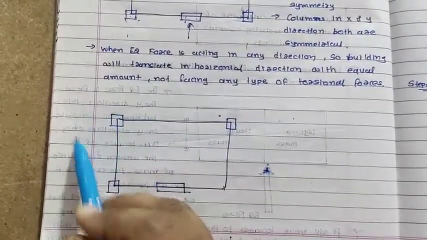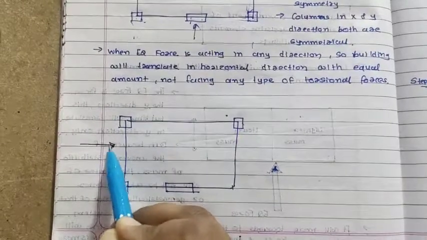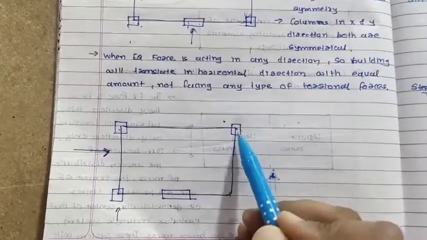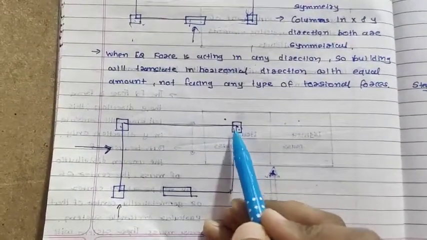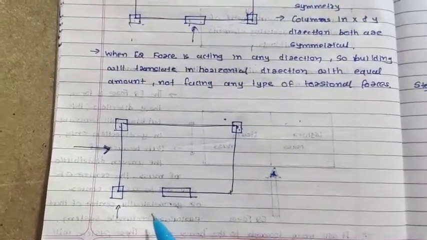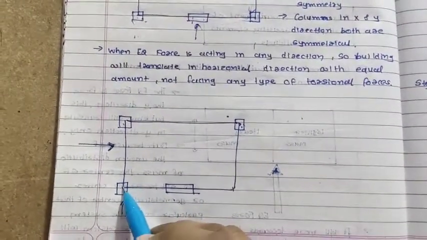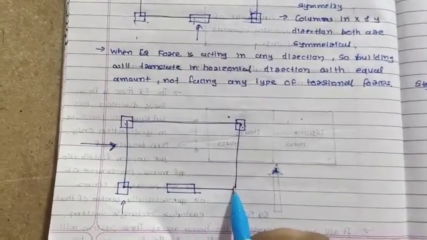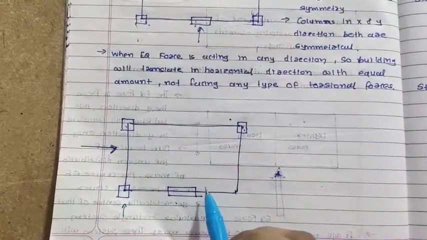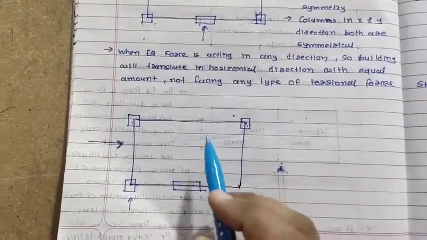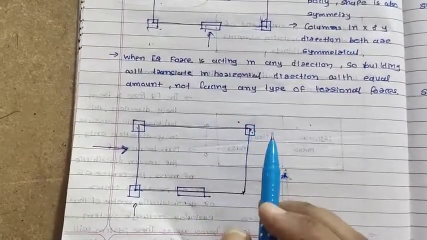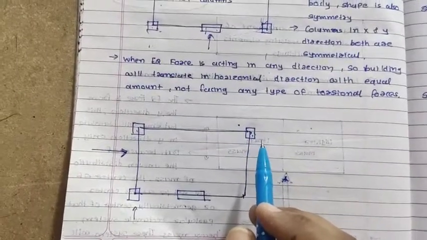But in the x-axis, if earthquake force is coming in this direction, there are two square columns at the corners of the building. Hence, in the opposite case, only one column is provided at the corner of the building, right? So another one is empty. So these are the asymmetrical views in the building. In that case the building will twist, and because of twisting, the building will collapse also, right?